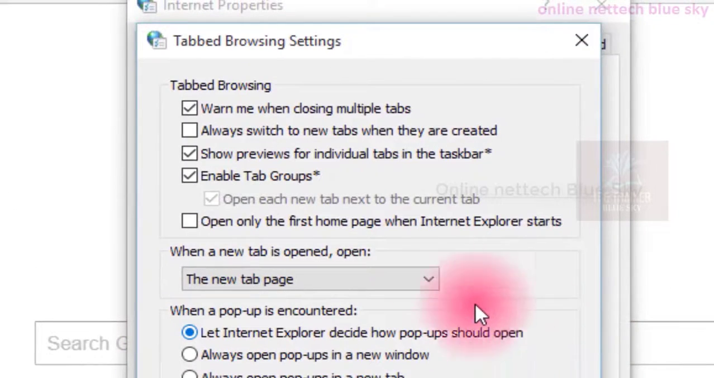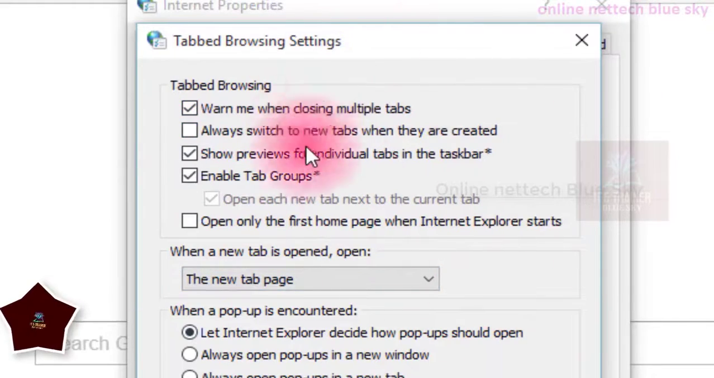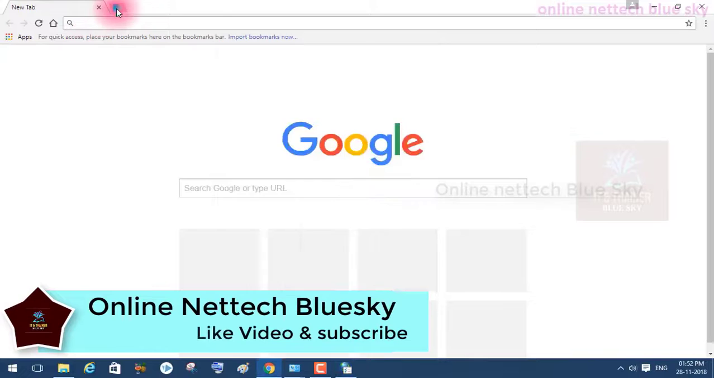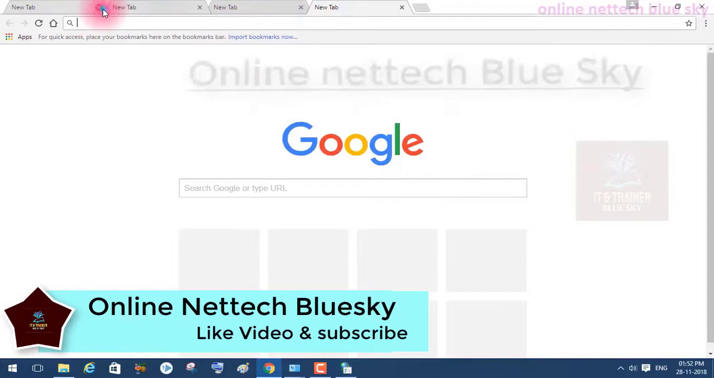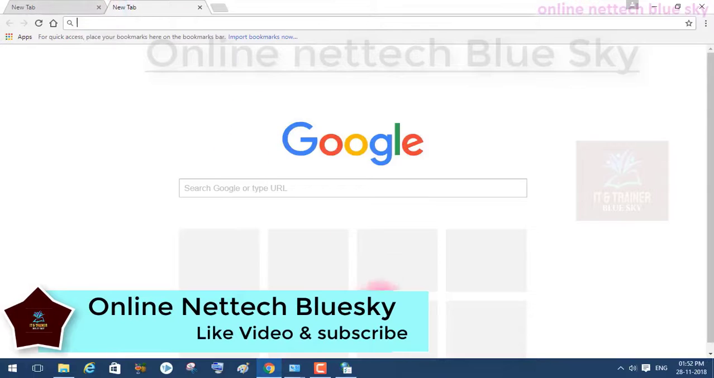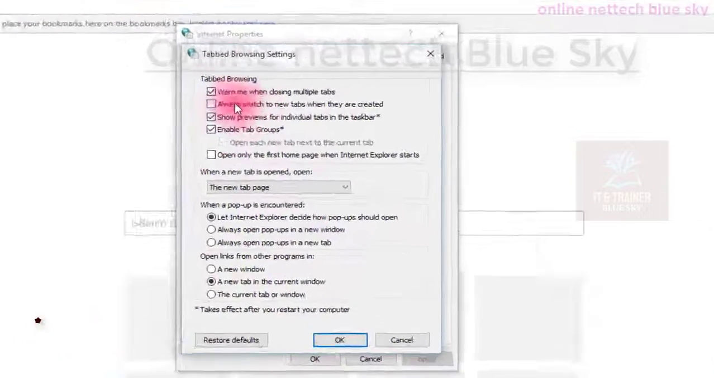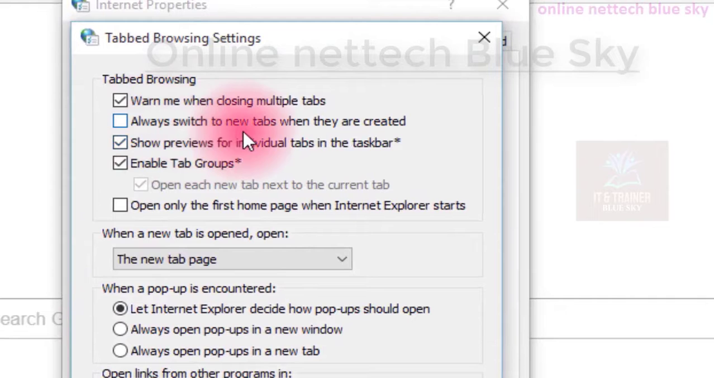So first, what is showing tab in a browser here? Warn me when closing multiple tabs. So when you close multiple tabs in your system, this gives a warning to you. I create and open this tab again here, and when I close, this gives me a warning.